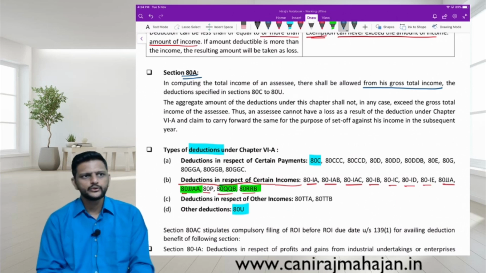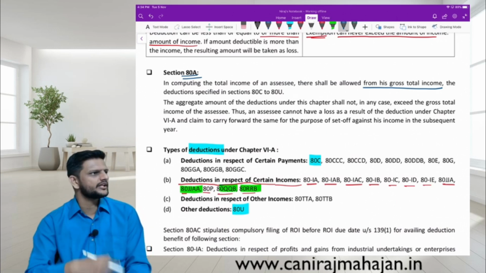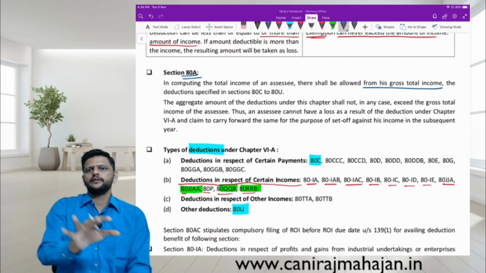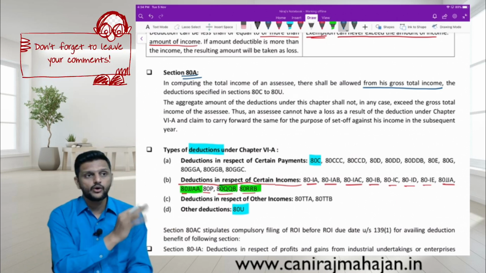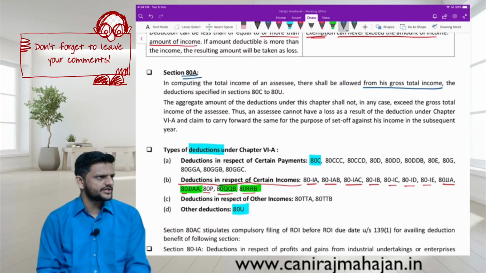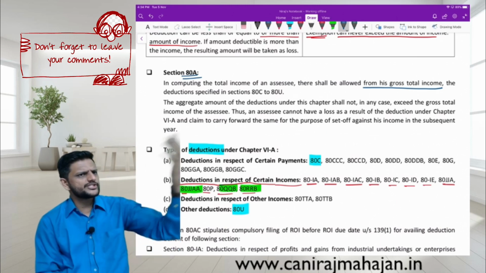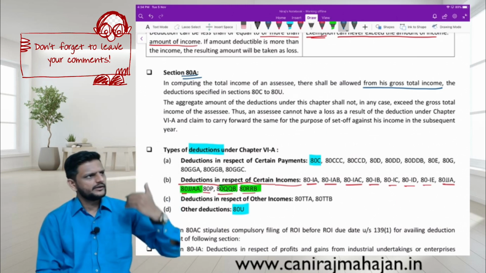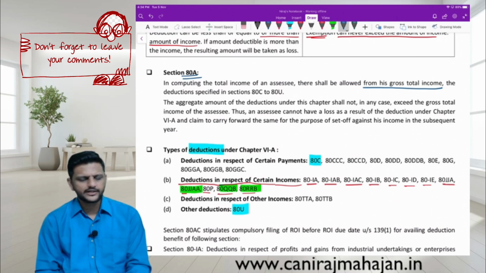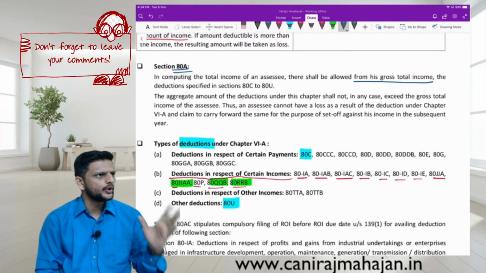What does the charging section tell you? That this particular income will be taxed in this head of income, and the next sections are computation sections. Something similar. So from GTI you can take deductions; this is told by Section 80A. Deduction under Sections 80C to 80U, correct?